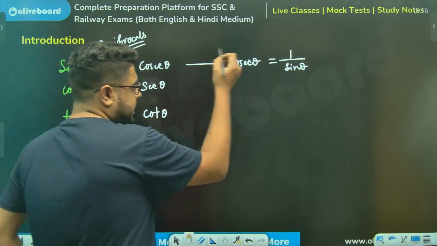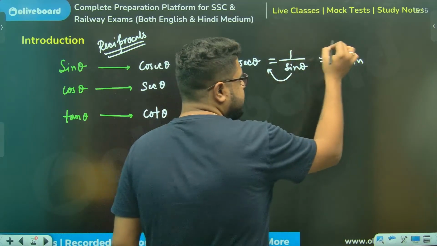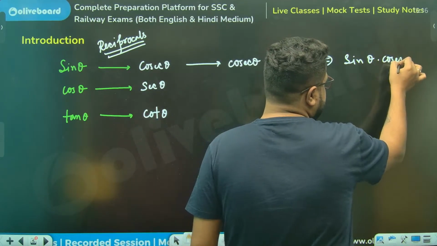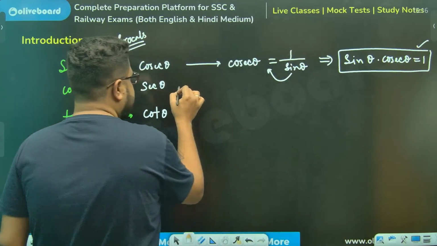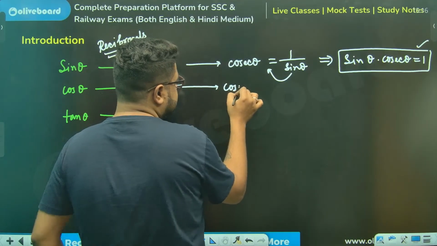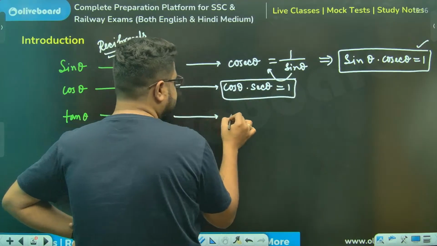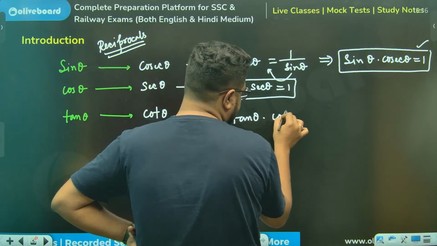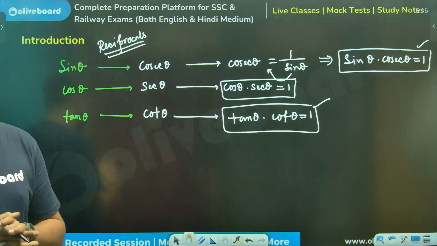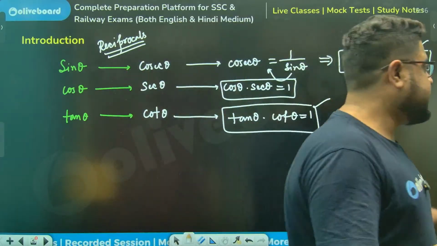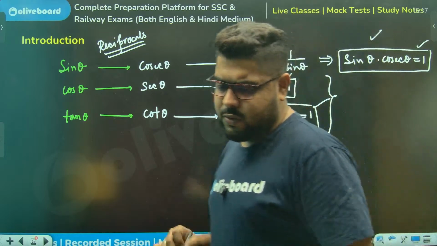Similarly for sec theta. So what I conclude is that sine theta into cosec theta is equal to 1. Similarly, cos theta into sec theta is also 1. And similarly, tan theta into cot theta is also equal to 1. Everyone, these three things you need to understand and probably remember. I guess you already know these things.